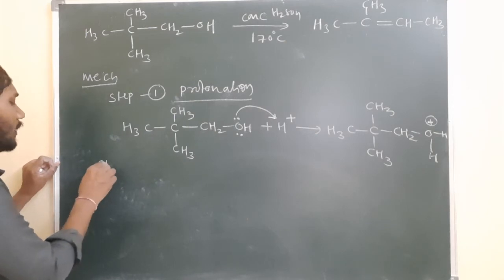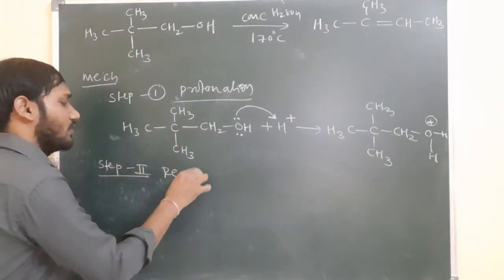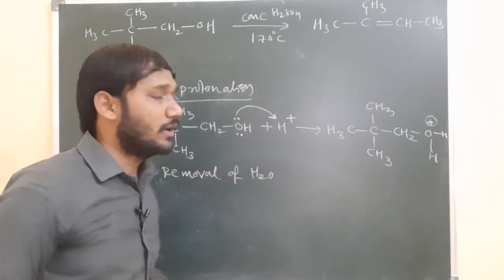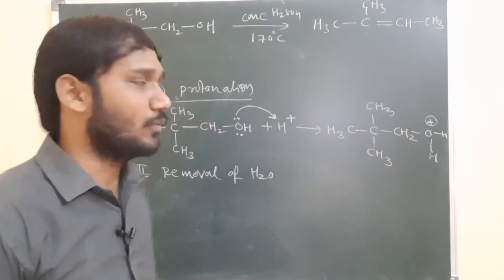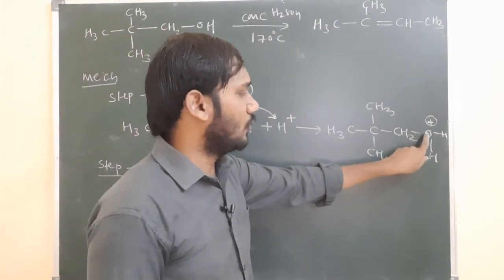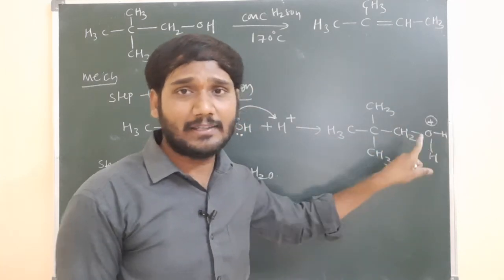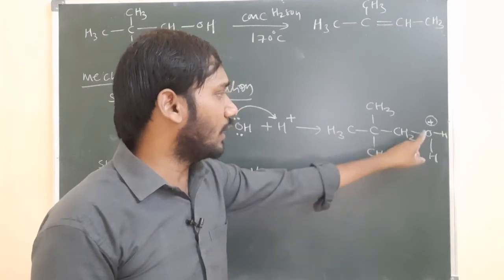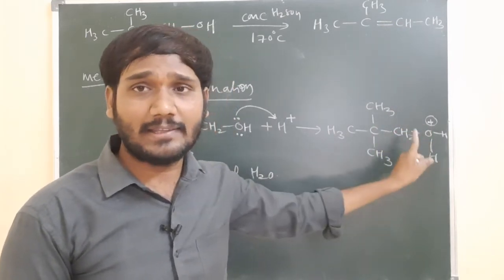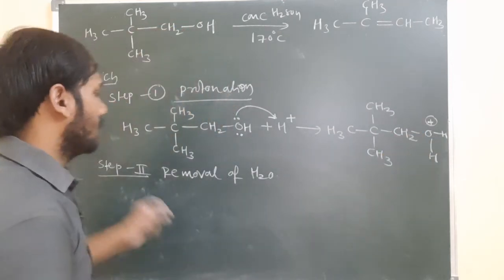And step 2 is removal of water. Step 2 is what? Removal of H2O. How is the H2O removed? Let us see here. I am taking the same structure. Here a bond is present between carbon and oxygen, but oxygen has a positive charge. Oxygen is more electronegative, and a positive charge on a more electronegative element is not stable. So this H2O is not stable. To become stable, it requires electrons. So next, what happened here?